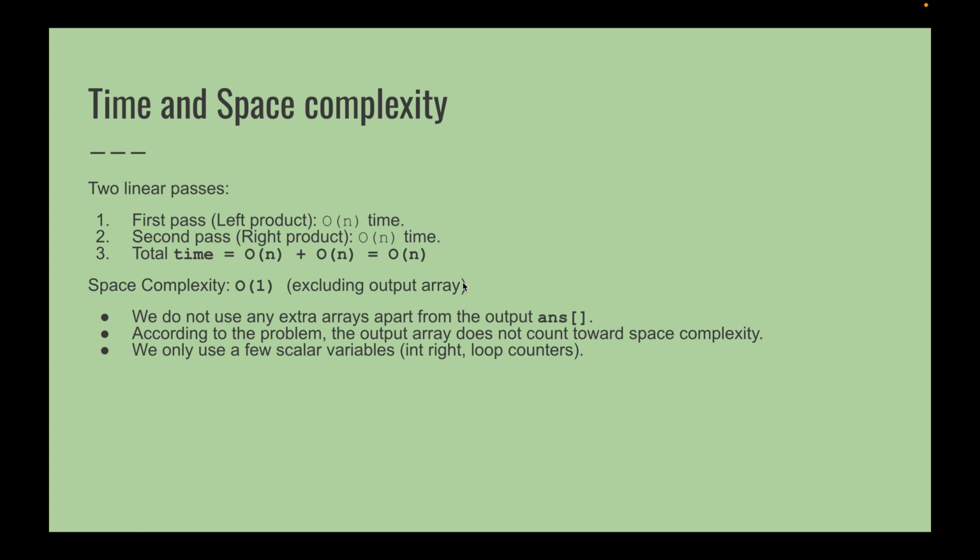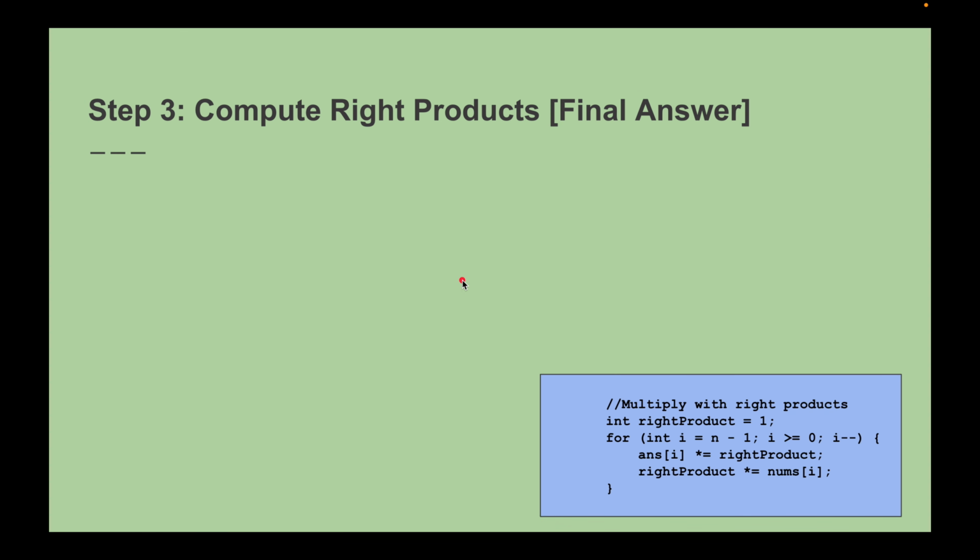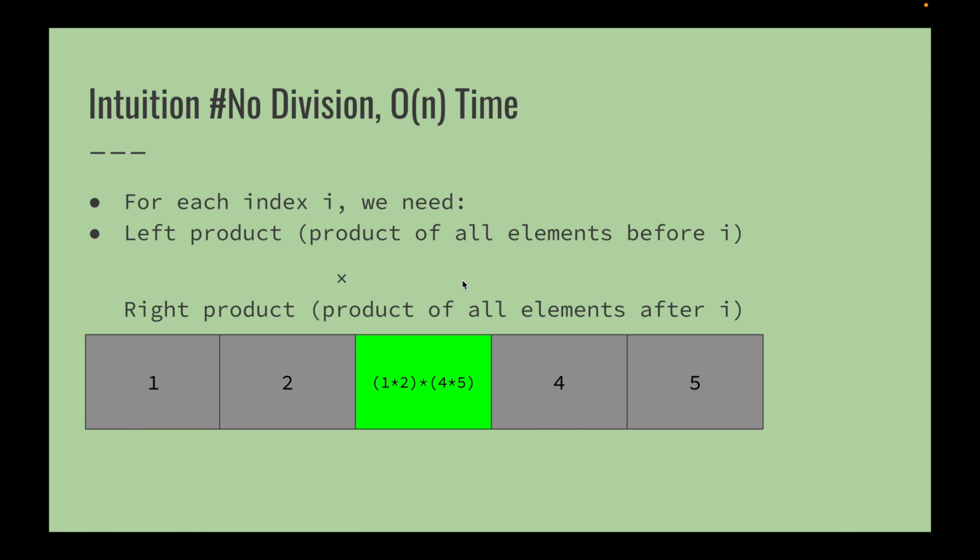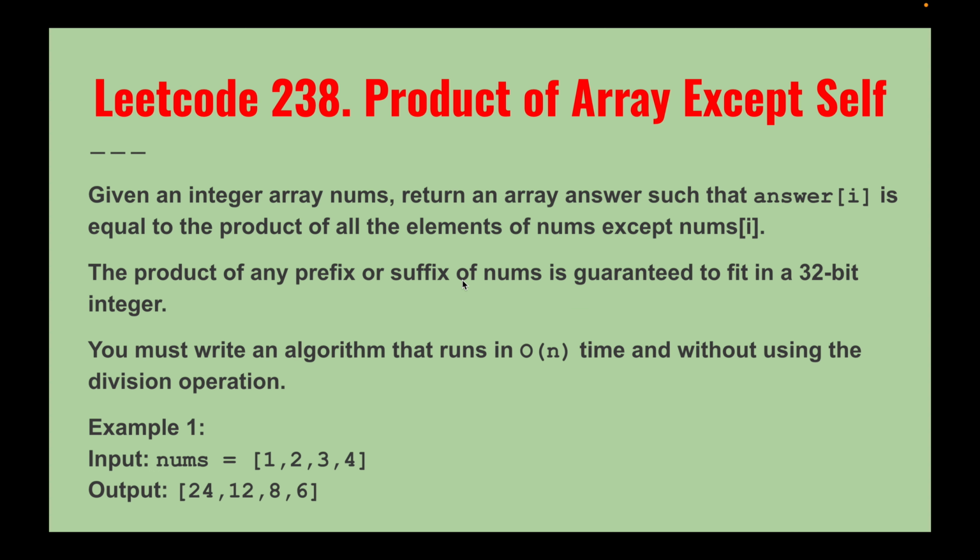Before implementing the code, you can just say that the brute force approach is a nested loop, but it will take O of n square. But the question says that we have to go with O of n time. If you remember, the question says you must write an algorithm in O of n time without using the division operator. So we cannot go for the brute force nested loops, because it will be too slow for a larger array, and it is not accepted in the interview.